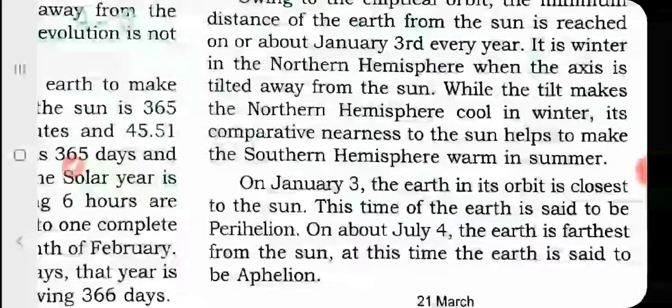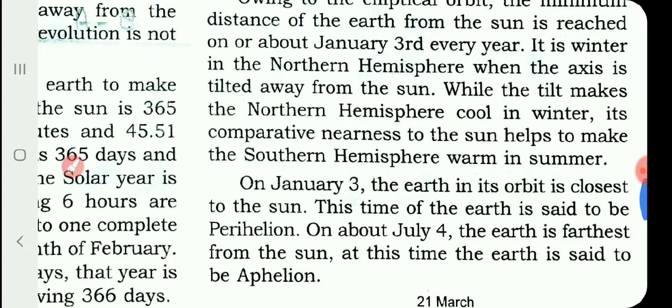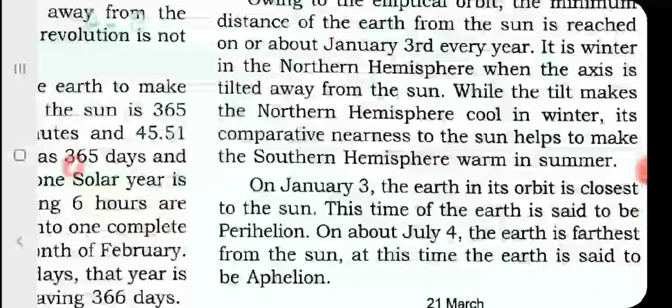The northern hemisphere is tilted away from the sun. That is the reason the northern hemisphere is having winter. Meanwhile, on January 3rd, the southern hemisphere is tilted towards the sun. That is why the southern hemisphere is having summer.